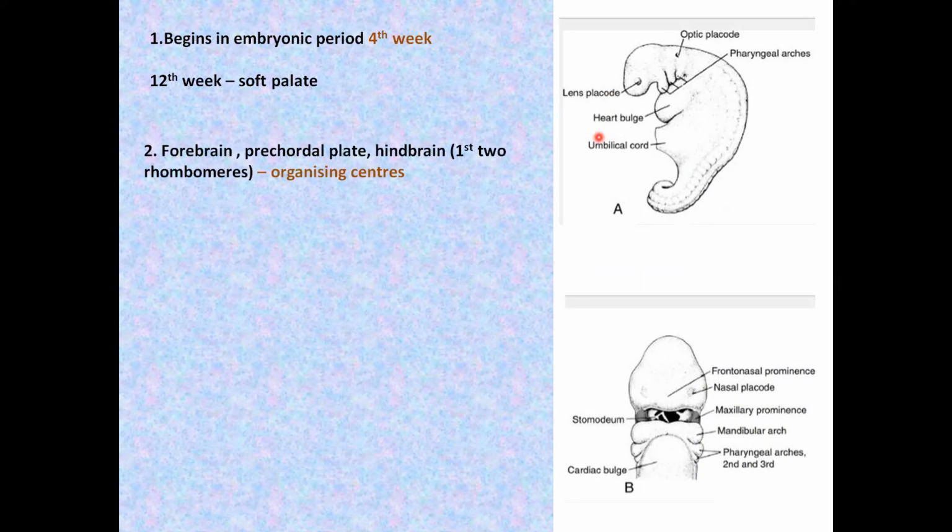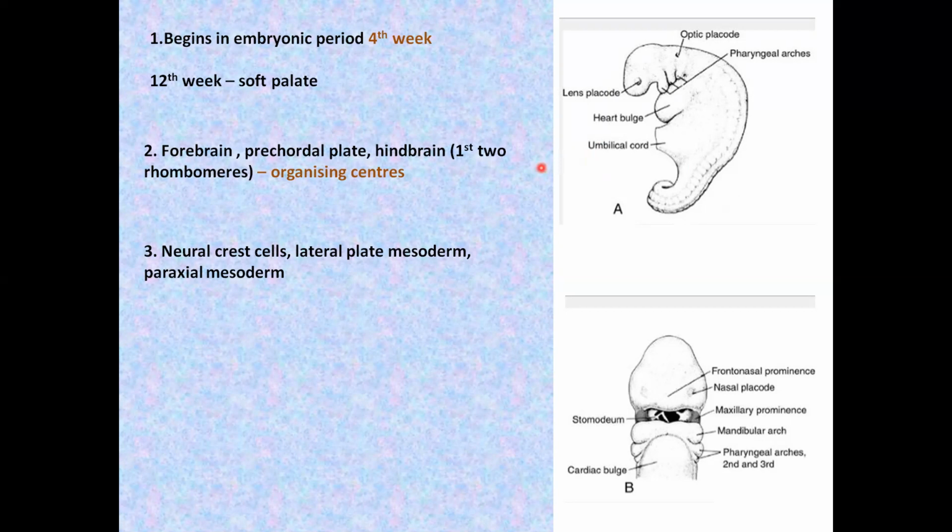The organizing centers present in relation to the forebrain, the precaudal plate, and the first two rhombomeres of the hindbrain, they have been found to induce the development of face. The mesenchyme of head and neck that's going to give rise to the bones, cartilage, muscle, connective tissue, and blood vessels of head and neck have been found to be derived from paraxial mesoderm, lateral plate mesoderm, more importantly from